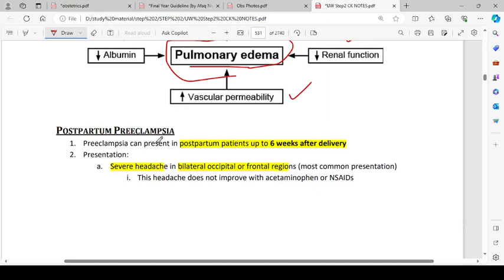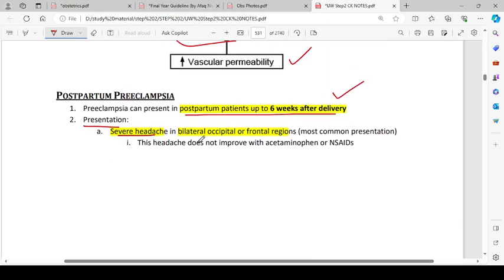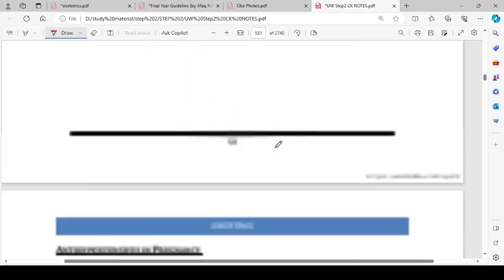Postpartum preeclampsia. Preeclampsia can present in postpartum patients up to 6 weeks after delivery. Presentation: severe headache in bilateral occipital or frontal regions. Most common presentation. This headache does not improve with acetaminophen or NSAIDs.